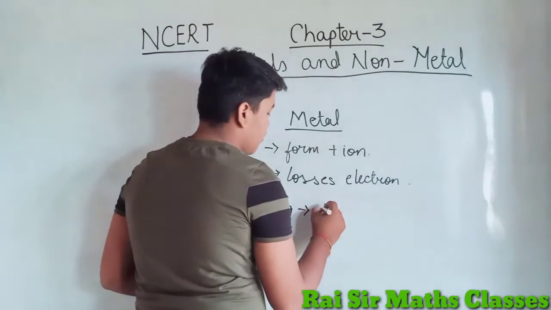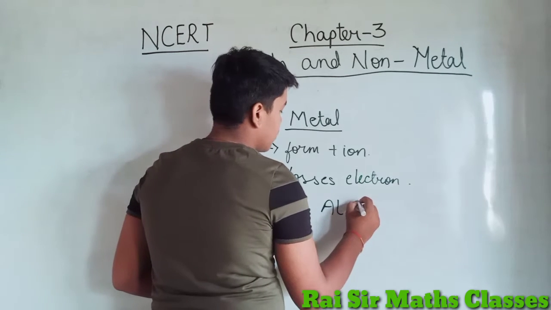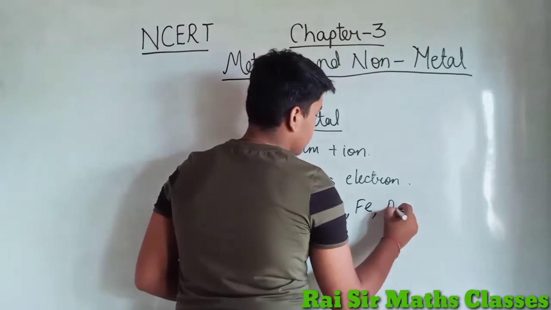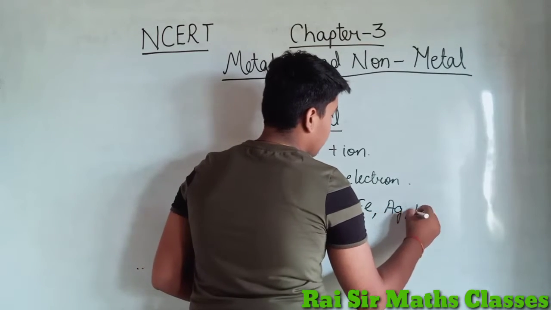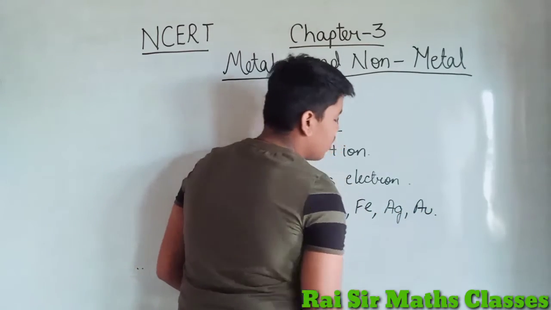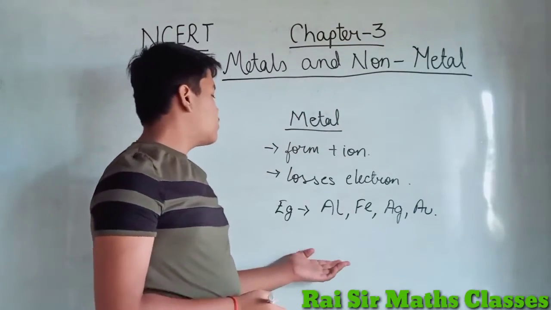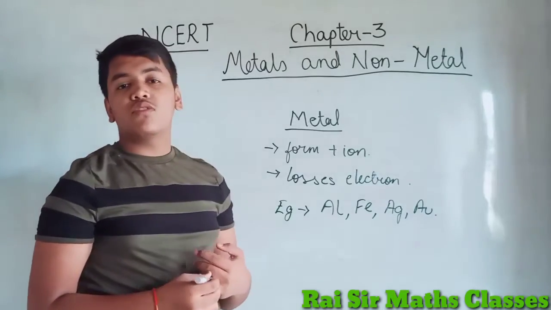Examples we have are aluminium, iron, gold and silver. So these are the examples of metals through which we categorize it.